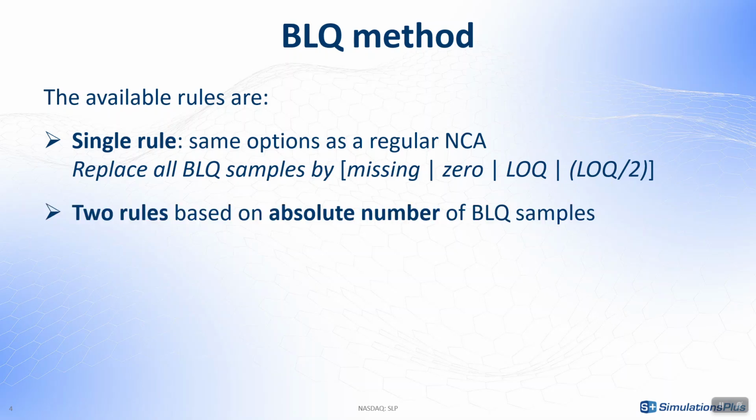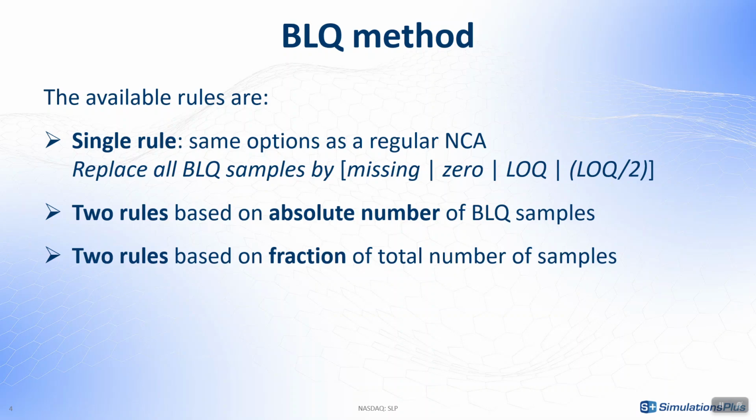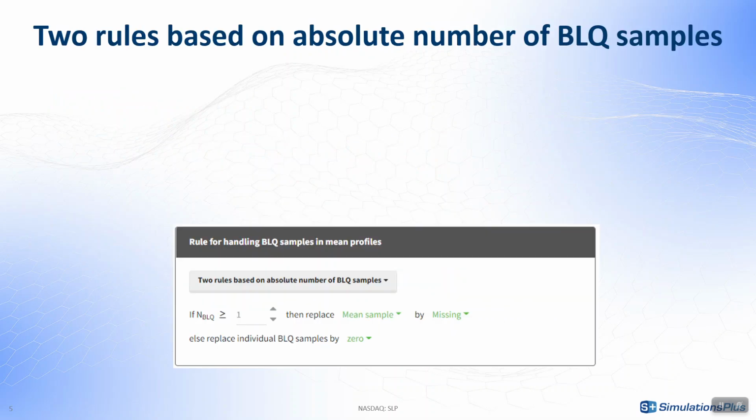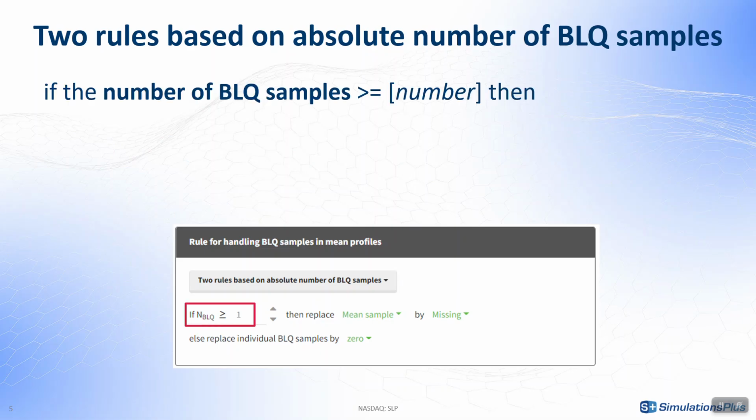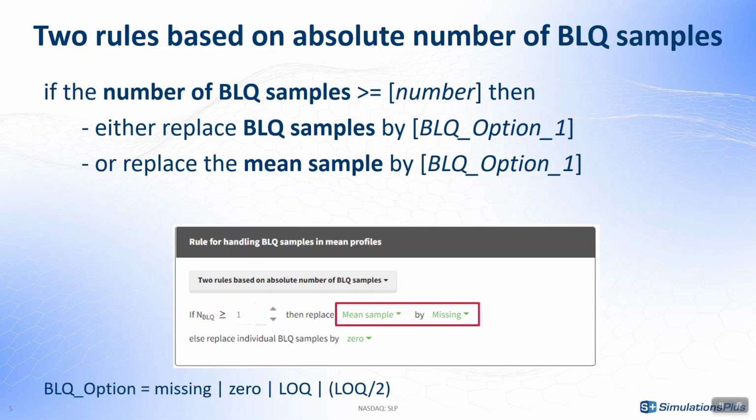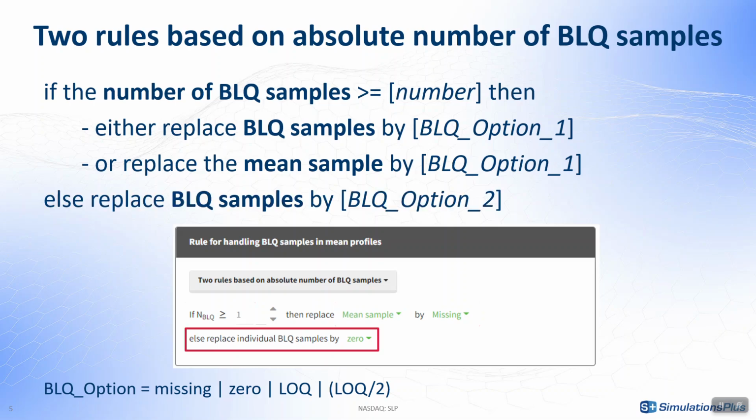So to do this, I have additional options where I can use two rules, where I can define what is a lot of BLQ samples based on either the absolute number or the fraction of the total number of samples. For two rules based on the absolute number of BLQ samples, I first define a threshold for what is a lot of BLQ samples based on the absolute number per time point and stratification group. Then I can choose either to replace these BLQ samples when the threshold is exceeded or to replace the mean profile directly. Then I have a second rule for when there are only a few BLQ samples, that is, below my threshold, and I can specify a different option to replace those BLQ samples.